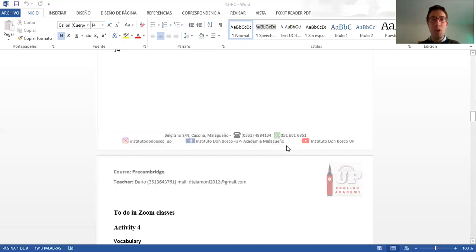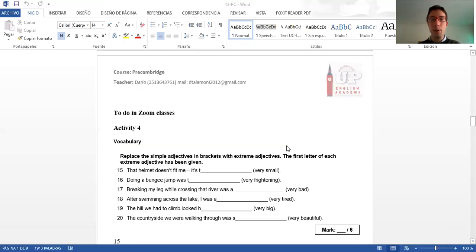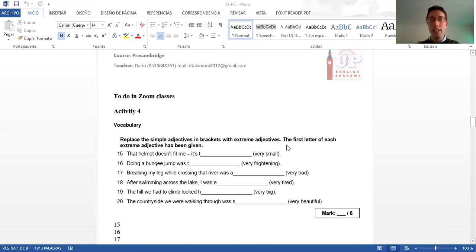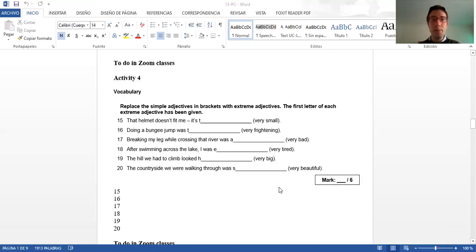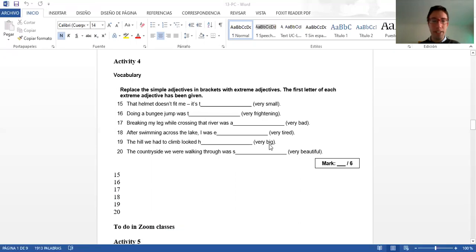Activity four is an activity that we will do in Zoom classes. This is the vocabulary section. You have to replace the simple adjectives in brackets with extreme adjectives. For example, exhausted, terrified, amazing. The first letter of each extreme adjective has been given.